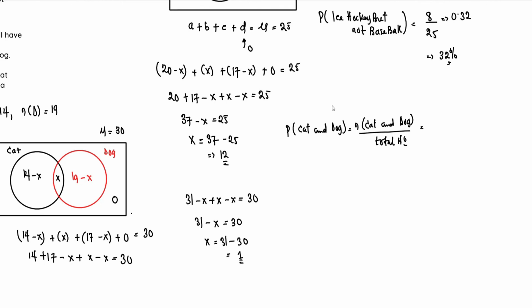We have just one student that owns a cat and a dog, and we have a total of 30 students. When we convert 1 divided by 30 to decimal, that gives us 0.033. So there is approximately a 3.33 percent chance that if a child is chosen at random, that child is going to own both a cat and a dog.